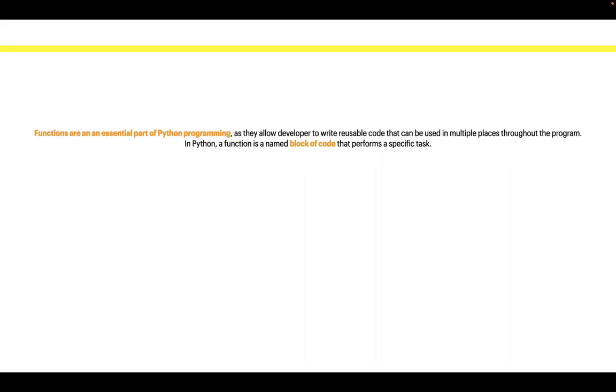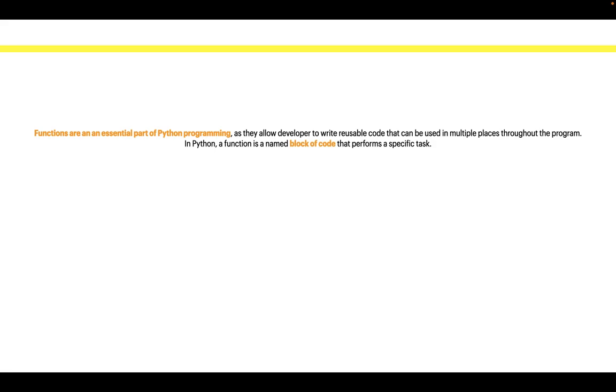Functions are an essential part of Python programming as they allow developers to write reusable code that can be used in multiple places throughout the program. In Python, a function is a named block of code that performs a specific task. This is the definition of a function in Python.